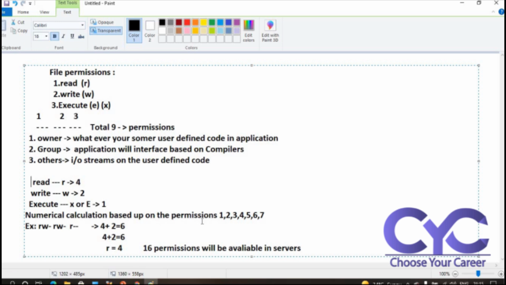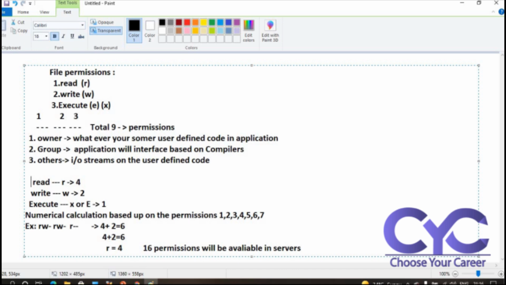According to the numerical calculation, the file permissions range from 1 to 7. The first, second and third slots together have 16 permissions available in servers. Now I want to change particular file permissions.